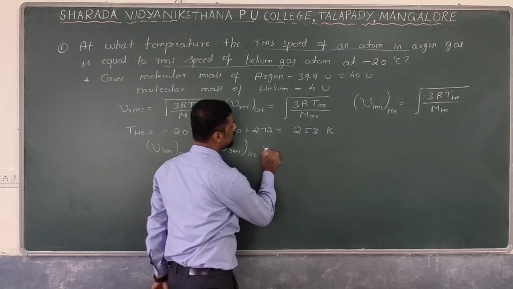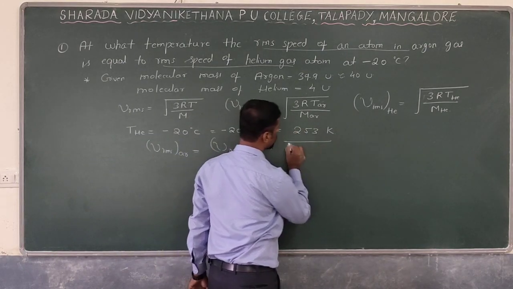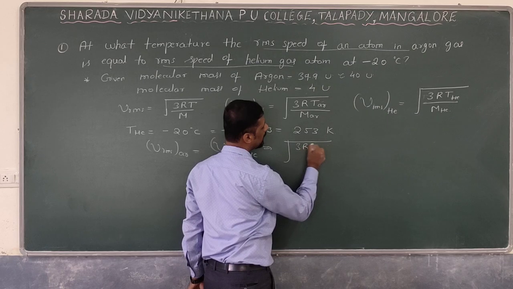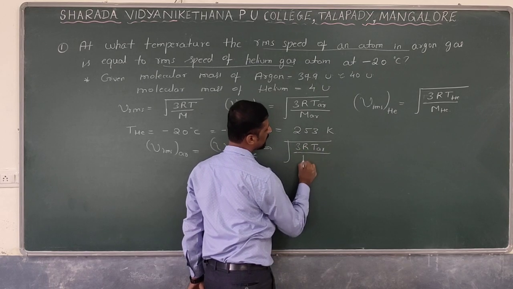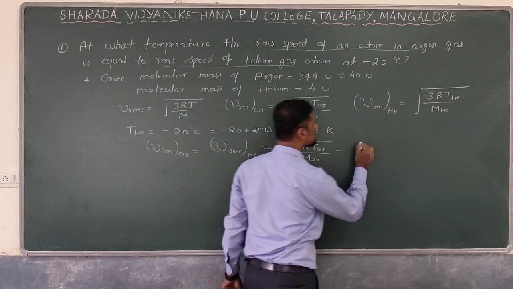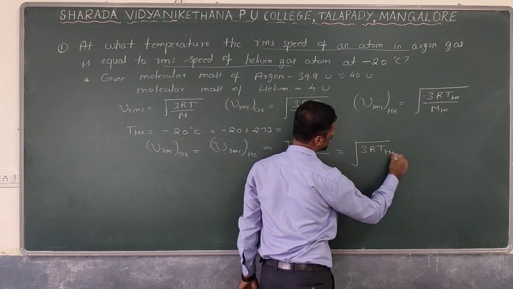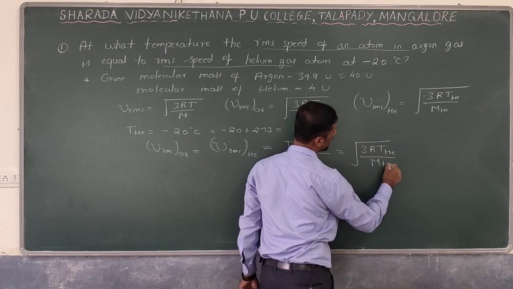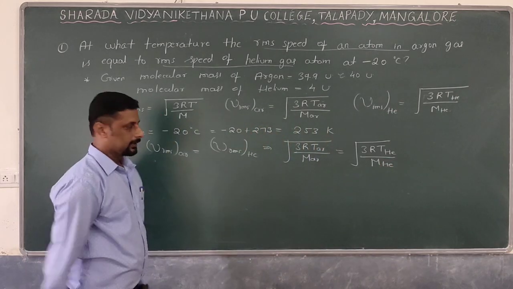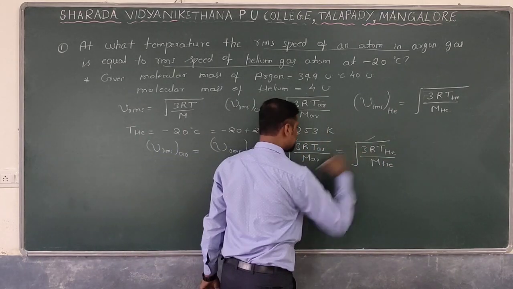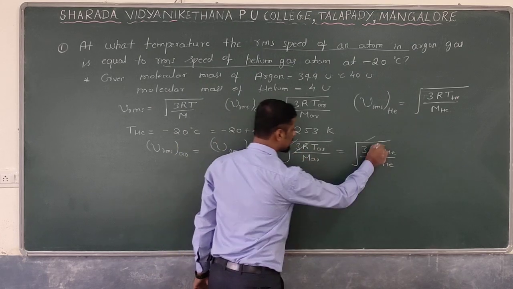So this implies, substitute the expression here: root of 3RT of argon gas divided by molecular mass of argon gas is equal to root of 3RT of helium gas divided by mass of the helium gas. So you can cancel the root terms, and 3R and 3R also.